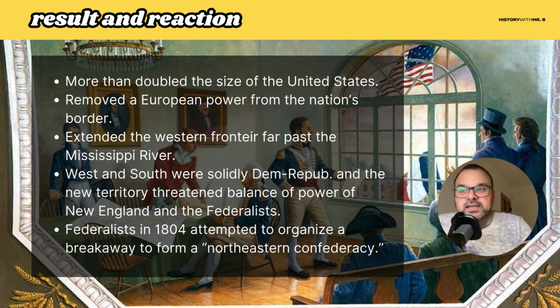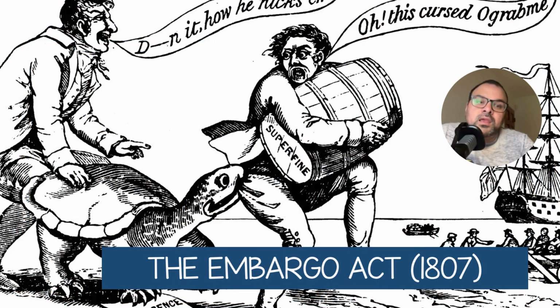But more broadly, it symbolizes a very politically charged atmosphere at the time, right? The Federalists were very, very keen to try and maintain some power. So now we're going to fast forward just a little bit and talk more about the Embargo Act. And again, this also highlights more of the political tension between the Democratic Republicans and the Federalists. But the Embargo Act is good for no one. So let's dive into this one just a bit.